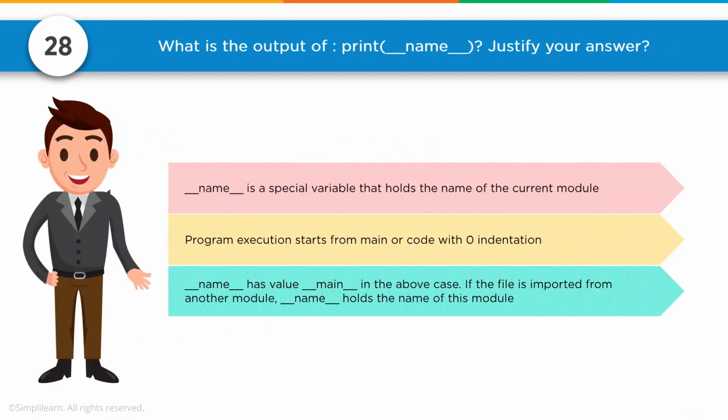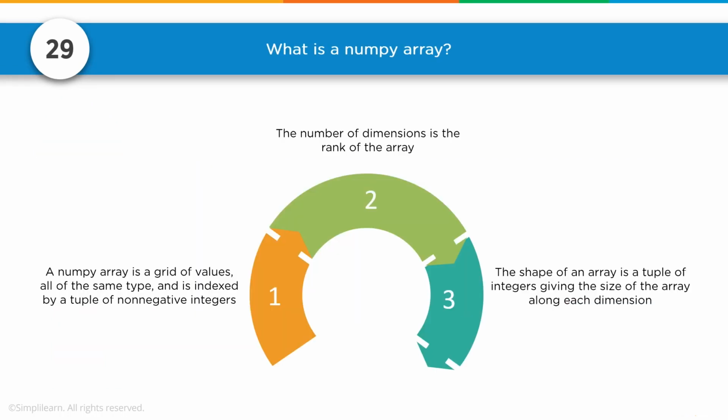Number 28. What is the output of print __name__? Justify your answer. The double underscore name double underscore is a special variable that holds the name of the current module. Program execution starts from main or a code with 0 indentation. Thus, __name__ has a value __main__ in the above case. If the file is imported from another module, then __name__ holds the name of this module.